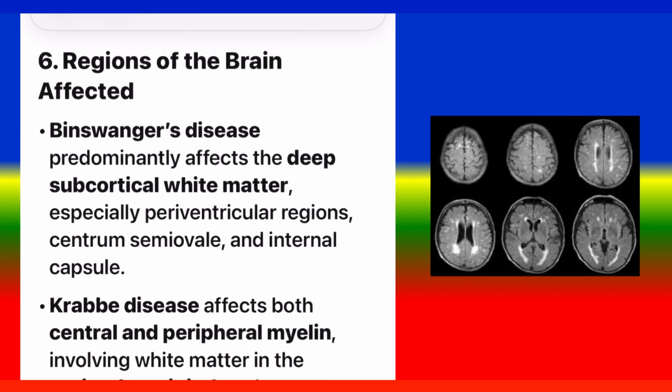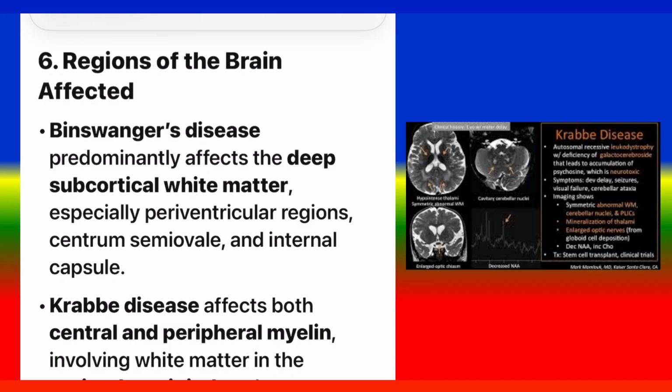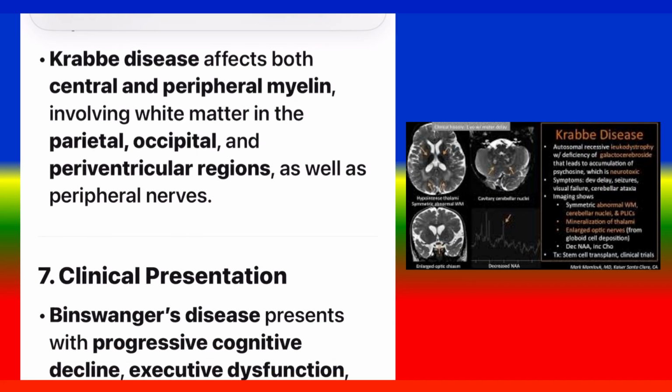6. Regions of the brain affected. Binswanger's disease predominantly affects the deep subcortical white matter, especially periventricular regions, centrum semiovale, and internal capsule. Krabbe disease affects both central and peripheral myelin, involving white matter in the parietal, occipital, and periventricular regions, as well as peripheral nerves.